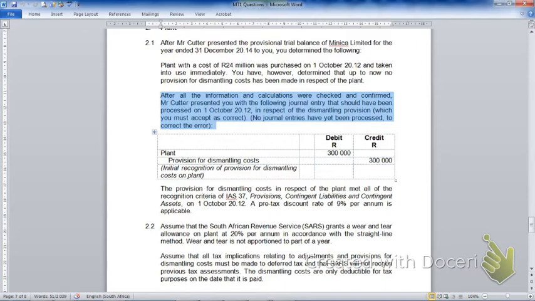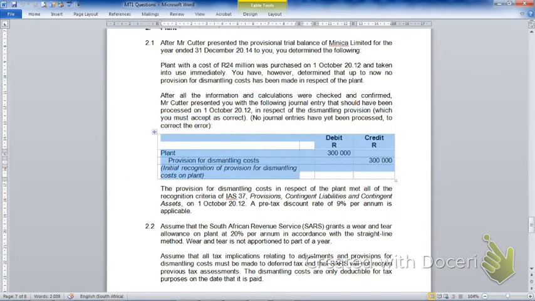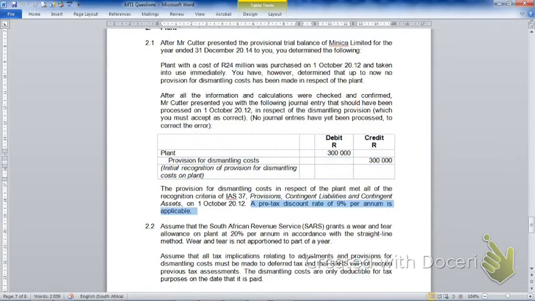Further, we tell you also in the question that you must accept this as correct. So therefore, the provision given on the dismantling cost, which goes to the plant on the one hand, and provision for dismantling cost on the other hand, should have been dealt with as is in the question. The reason we give the 9% pre-discount rate is so that you can calculate the interest that has to be capitalized against the dismantling costs for the future periods and do your adjustments in terms thereof.